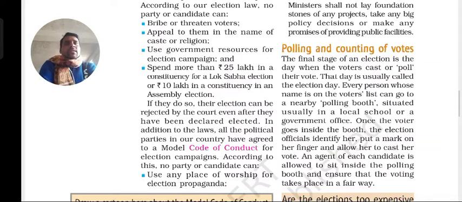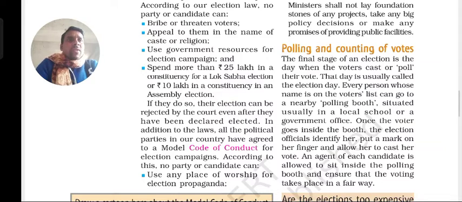So let us complete this: the polling and the counting of the votes. What is polling and what is counting? Polling means conducting the voting on voting day, and after the voting comes the counting of the votes. Who wins or becomes the representative, that counting also has to be done. Let us complete the topic.